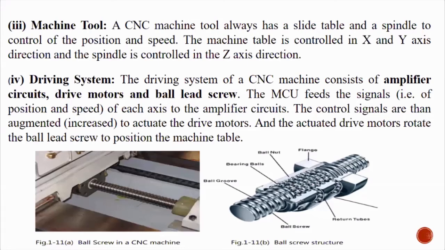Ball screws, you can see this diagram, it is very simple. Ball screws are very much components of the driving system, right? See, this is one thread and this is one more thread. Between all these threads, there is one ball. There is a sequence of balls. What is the need of the balls? These balls ensure the precise movement of the tool. So this is the part of the driving system, right?